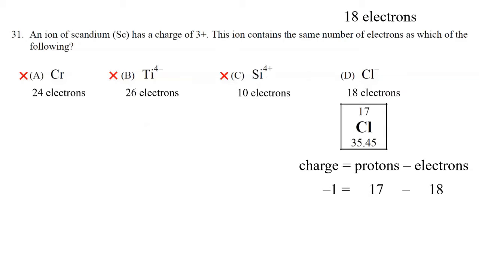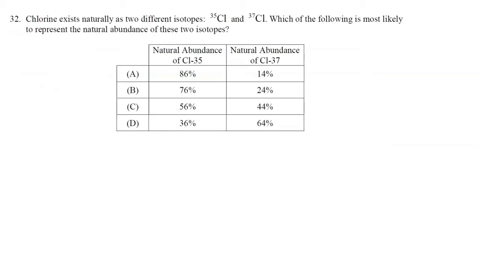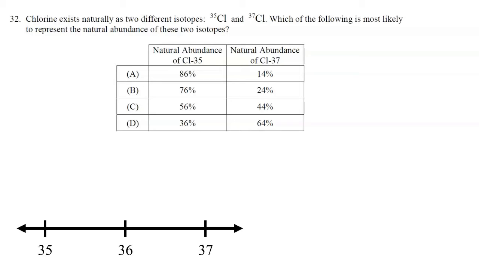All right, moving on to question 32. Chlorine exists naturally as 2 different isotopes, chlorine-35 and chlorine-37. Which of the following is most likely to represent the natural abundance of these two isotopes? So 35 and 37. The average mass of chlorine on the periodic table is 35.45.